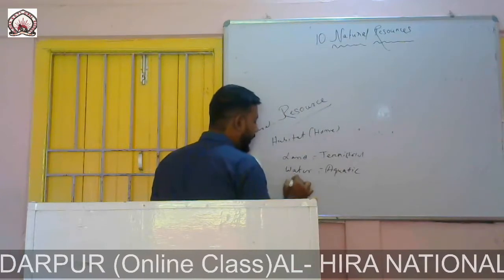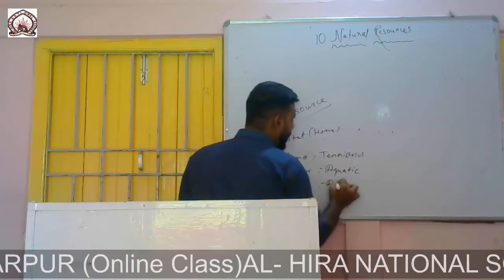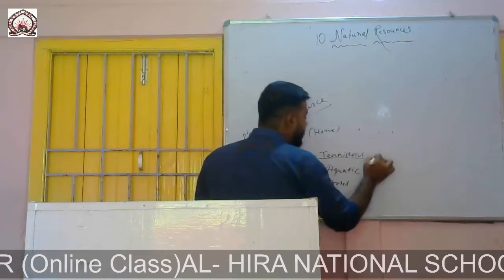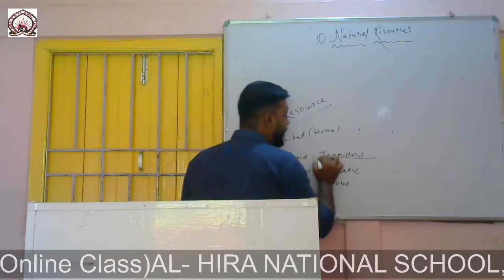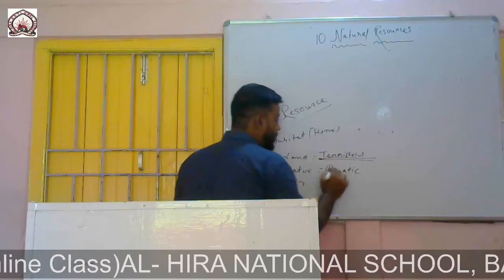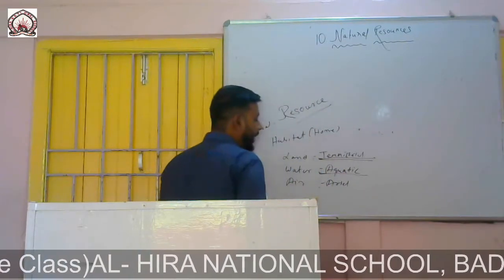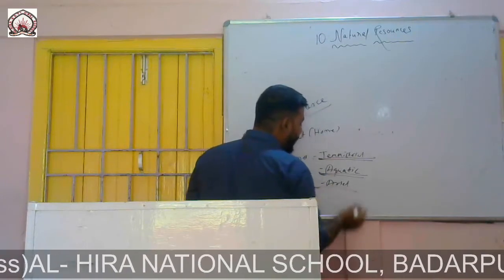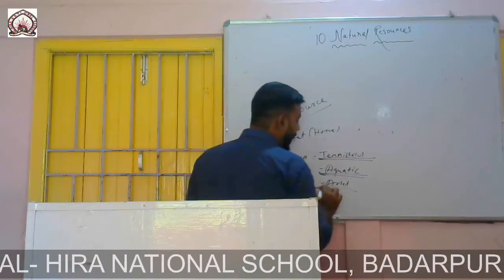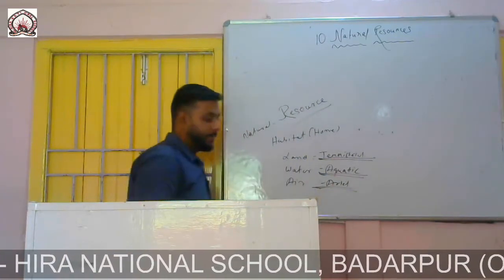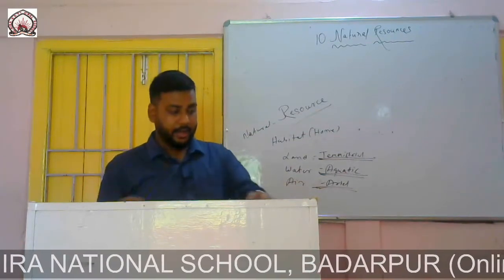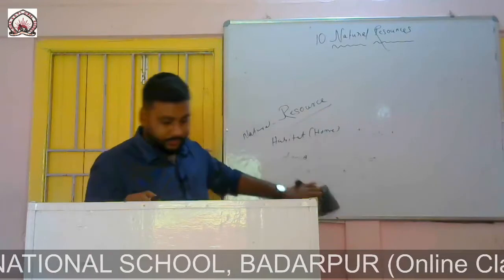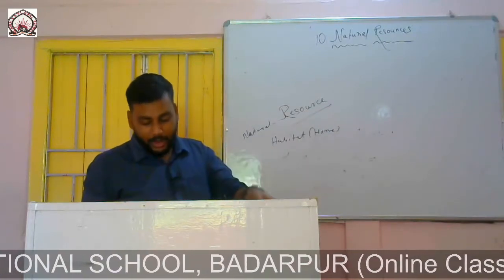Those who live in air are known as aerial. Right? An elephant is a terrestrial animal, a tiger is a terrestrial animal, a fish is an aquatic animal, a seahorse is an aquatic animal, a sparrow is an aerial animal, an eagle is an aerial animal. You'll learn about it in your higher classes.